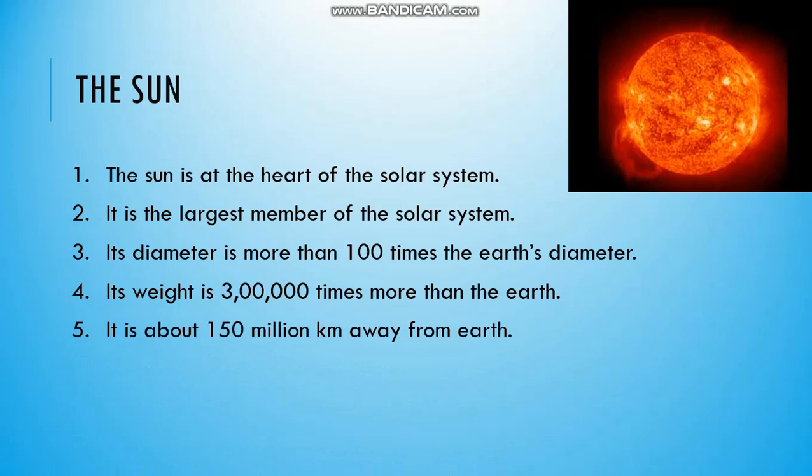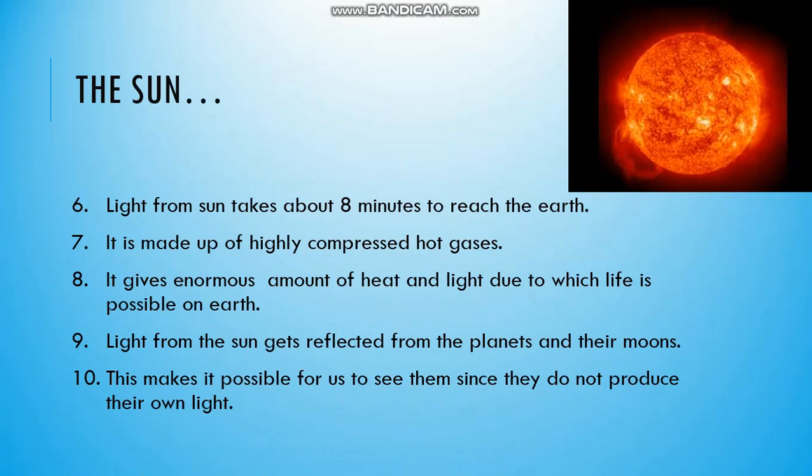So all these facts you have to learn. It is about 150 million kilometers away from Earth. Light from Sun takes about 8 minutes to reach the Earth. It is made up of highly compressed hot gases. It gives enormous amount of heat and light, due to which life is possible on Earth. So if Sun is not there, life is not there.